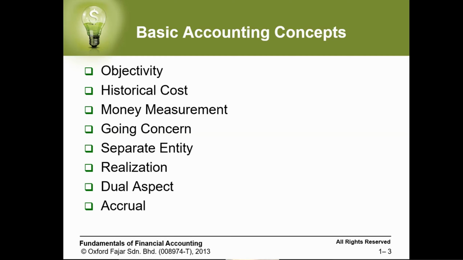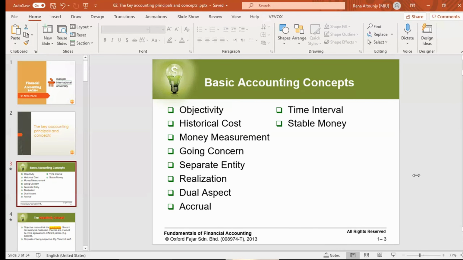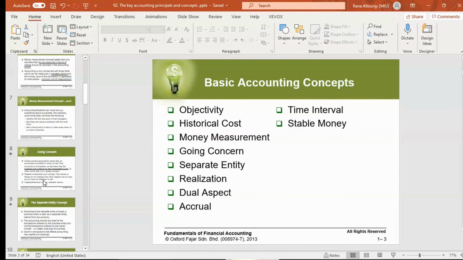We talk about the accrual basis, which is that revenue is recognized when it's earned and expenses when they are incurred, not when the cash is transferred. Time interval, we divide the life of the company into time periods to prepare our statements, and we mentioned it is matching with the going concern. And we talk about the matching concept also. The stable money, we said we are only taking into consideration that our currency is stable. We don't consider the fluctuation in the currency. Let's continue.